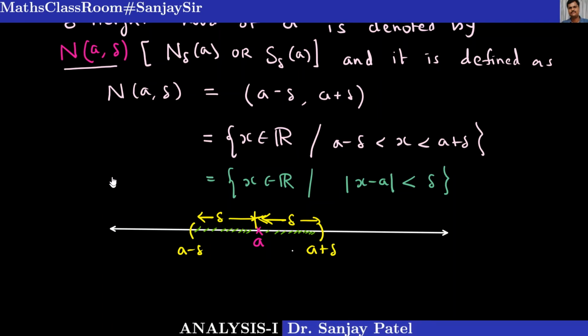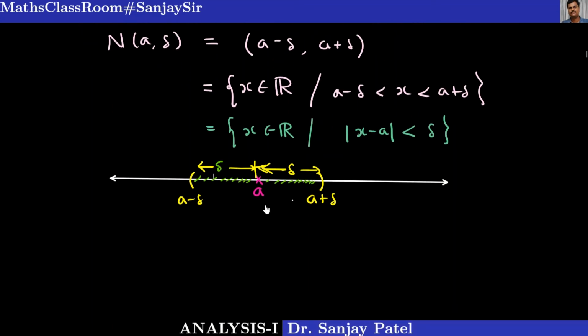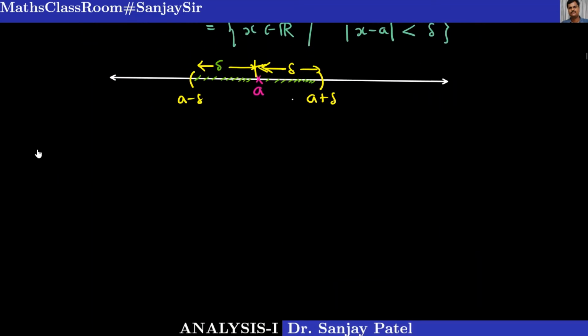So for example, suppose I consider a equal to 2 and delta equal to 1.